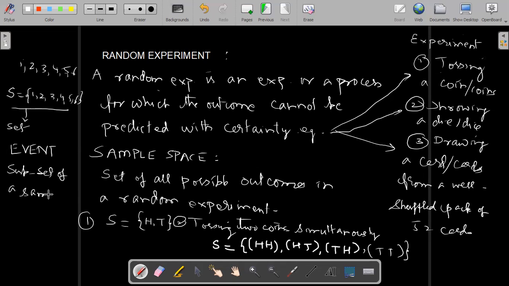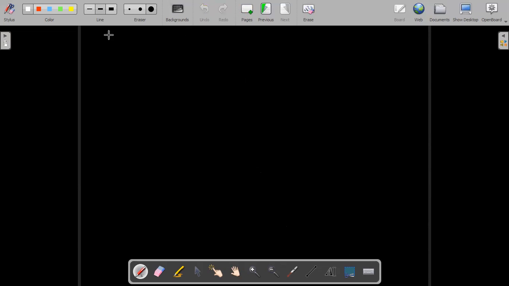Generally, sometimes we are not concerned with what the possible outcomes are. We need to know how many outcomes are possible. For example, for a coin, whether we are tossing 1 coin, 2 coins, or 100 coins, we can know how many possible outcomes there are. There is a formula.